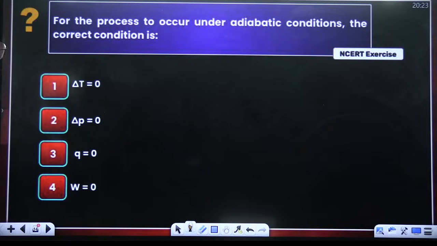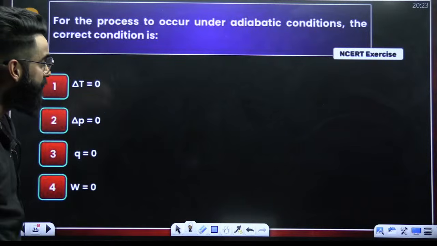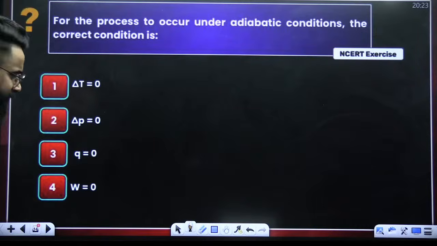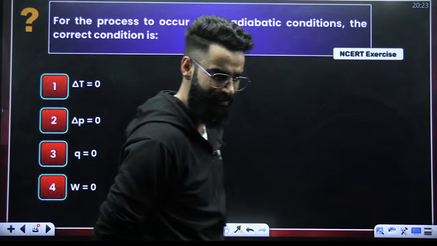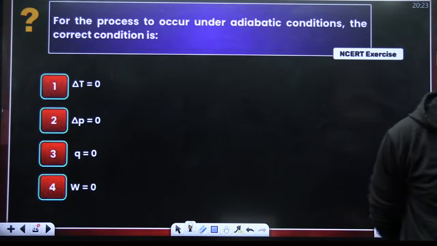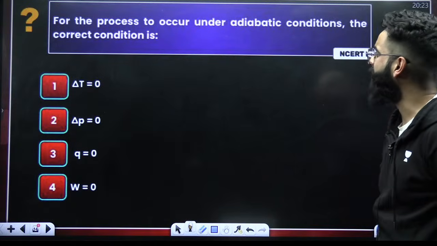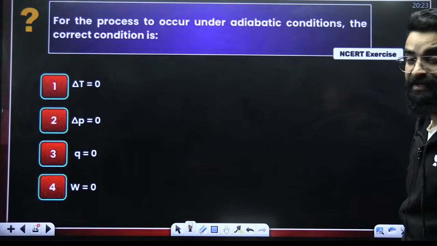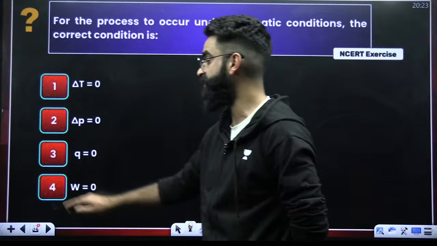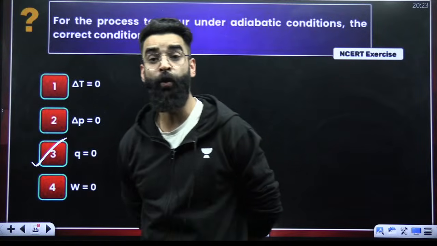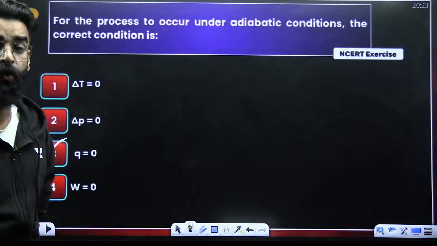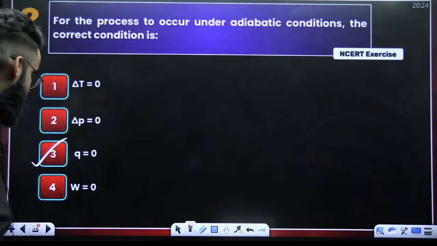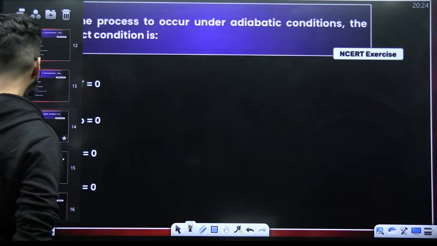All right, next one. For the process to occur under adiabatic conditions, the correct condition is... see what kind of question this is. I mean, you should be able to kill this question in less than 5 seconds. Adiabatic means no heat exchange between system and surroundings. Therefore, Q value has to be 0.